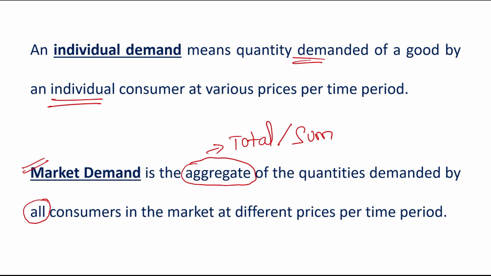तो जब आप जितने भी कंज्यूमर्स हैं उन सबकी क्वांटिटी डिमांडेड को अगर आप प्लस कर दोगे, टोटल कर दोगे, तब जो आपके पास आएगा वो है मार्केट डिमांड. It is the total, it is the sum of the quantity demanded by all the consumers in the market at different prices per time period. Is this point clear?